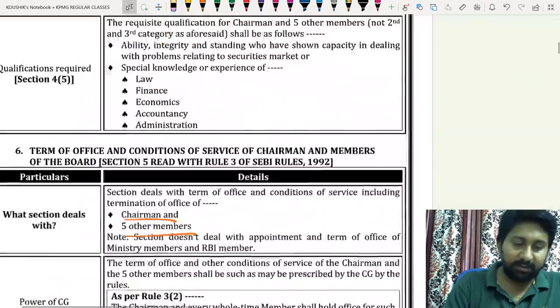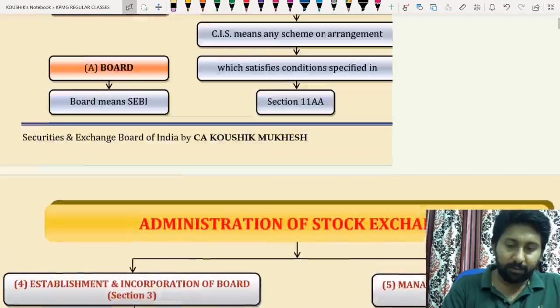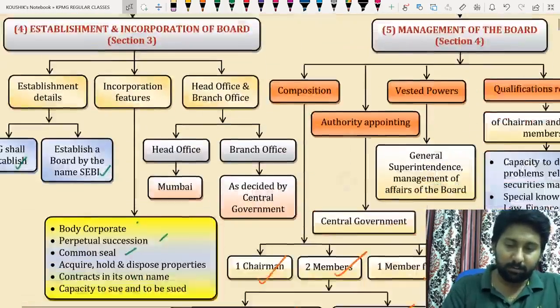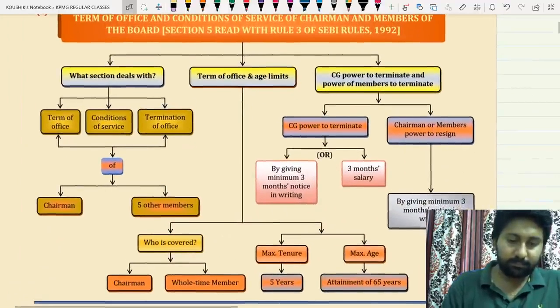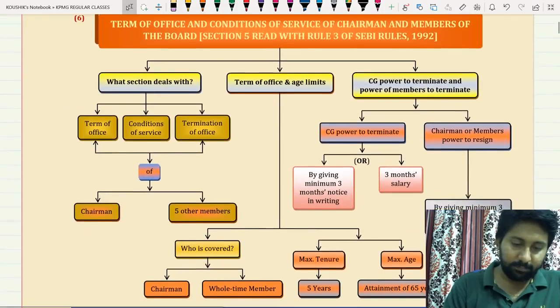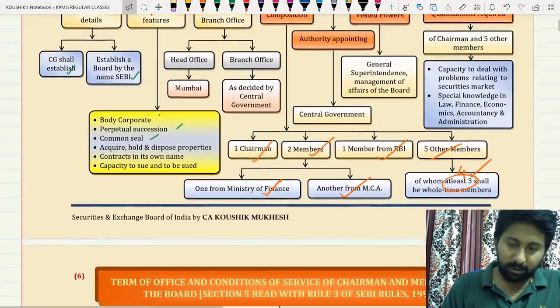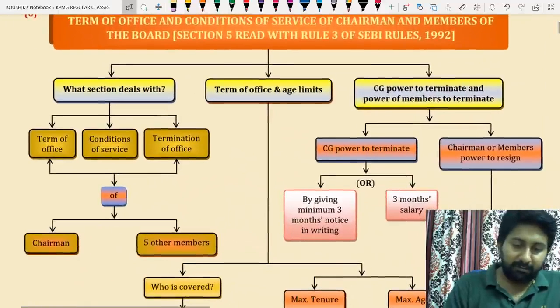Okay, if the same is represented in the form of a chart, this was completed already. So, tenure of office.